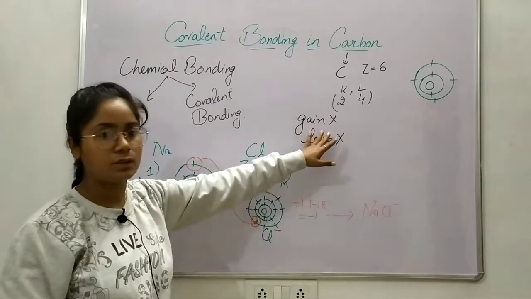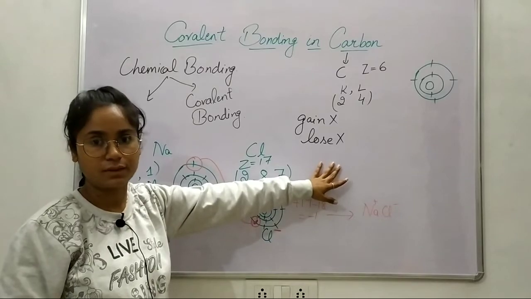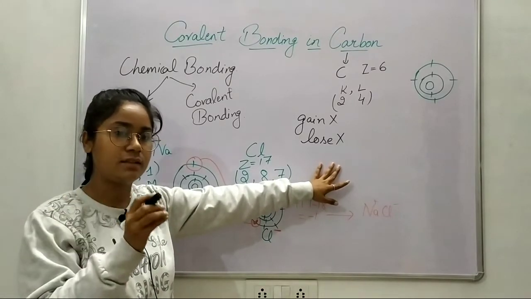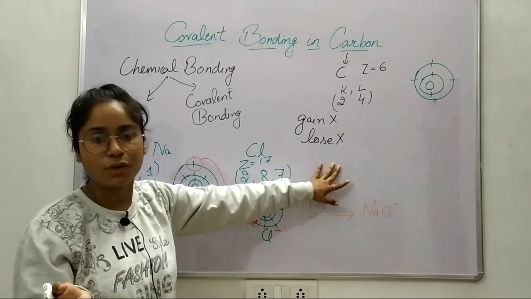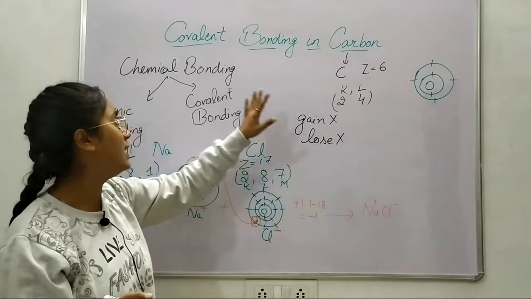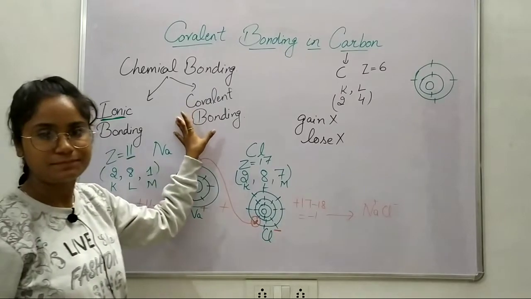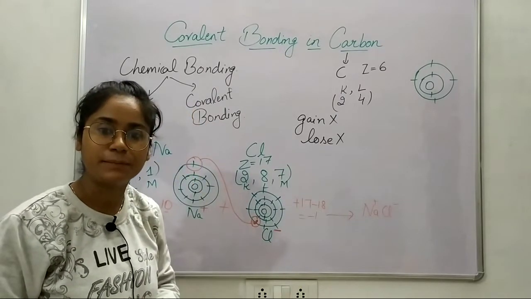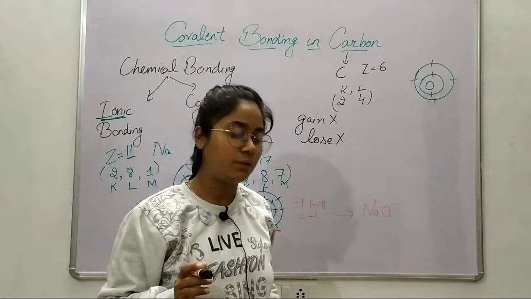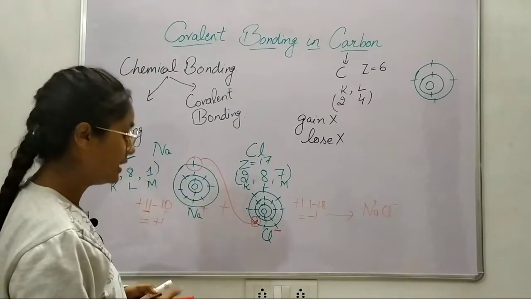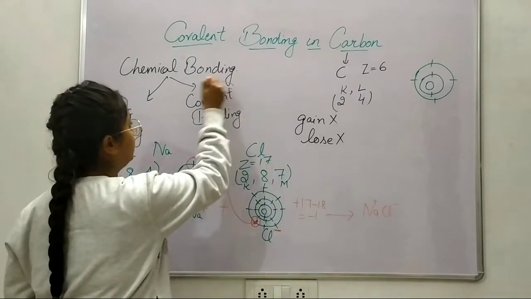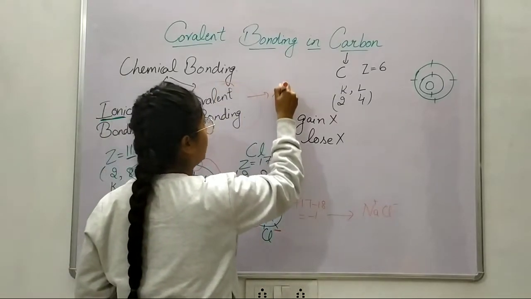Neither can it gain electrons nor lose electrons. So there is a different way for carbon. Carbon has made its own way to form compounds, and that way is known as covalent bonding. Now what is covalent bonding? If we talk about the definition, covalent bonding means sharing of electrons.